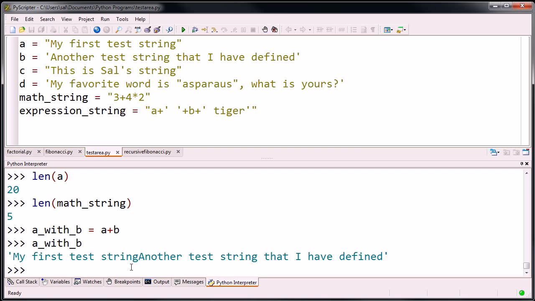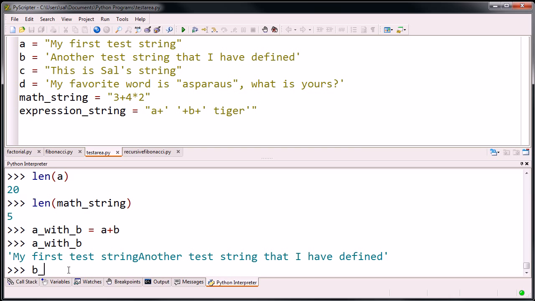Now what happened? I had A, which is my first test string, and I had B, which is another test string that I have defined. When I took A plus B, it took A, my first test string, and it added B to the end of it. It concatenated B to A. Concatenate is just a fancy word for put them together. So it merged them; you could view it as it put B at the end of A.